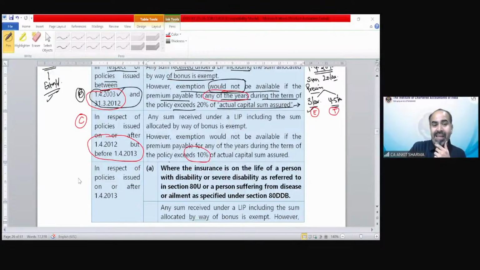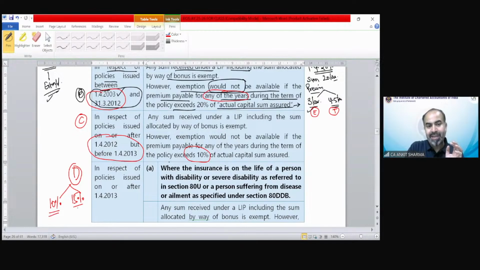Point number D. Now the provision has been changed again. So the complicated provision is from point number E. A was simple, B 20%, C 10%, and D is having 2 rates, 10% and 15%.